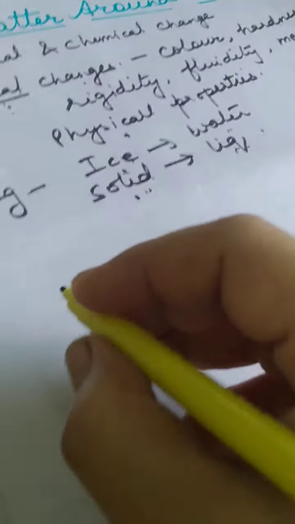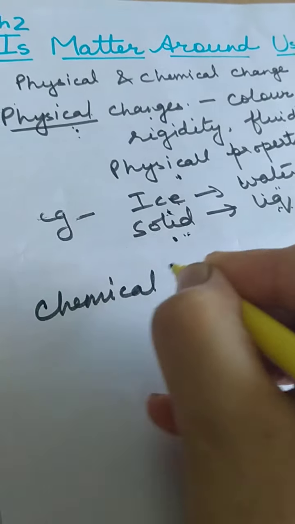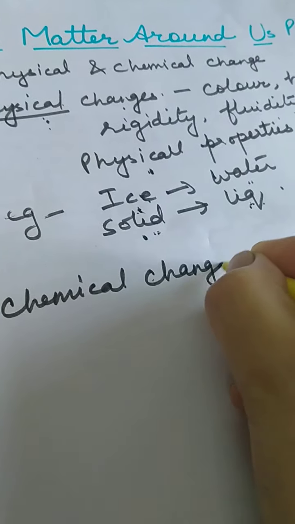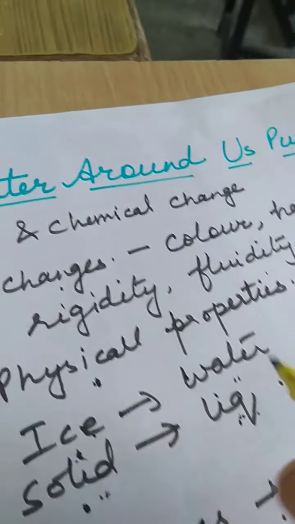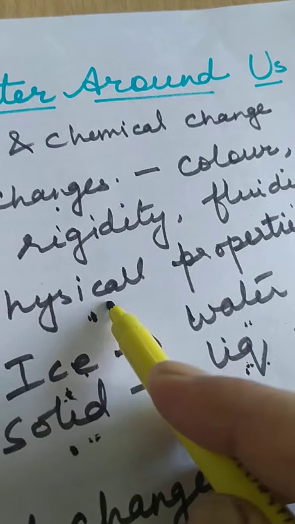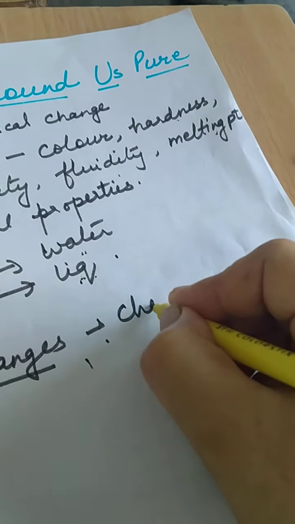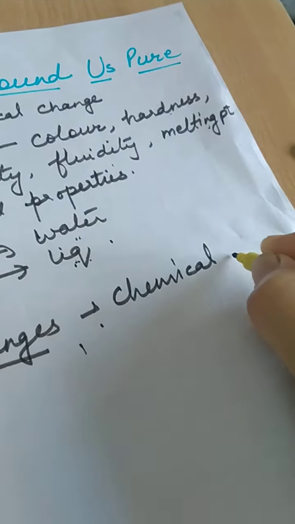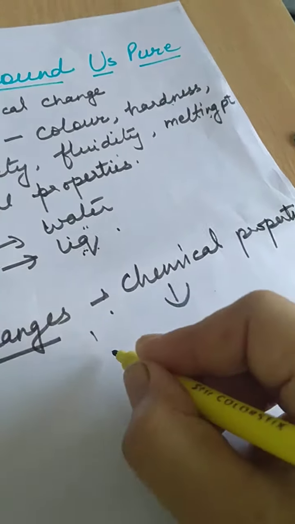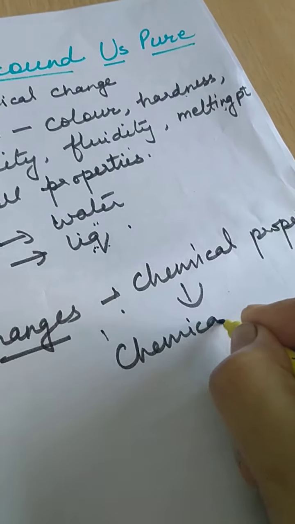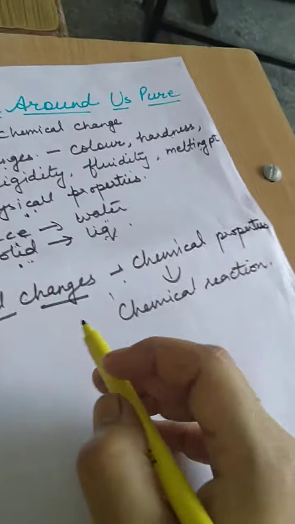Now second is chemical changes. What are chemical changes? Like in physical change there is a change in physical properties, in chemical changes there is a change in chemical properties, or there is a chemical reaction.